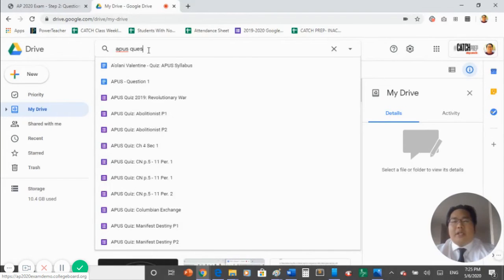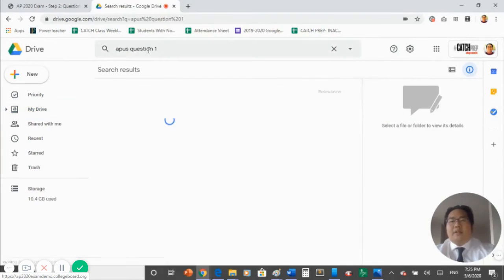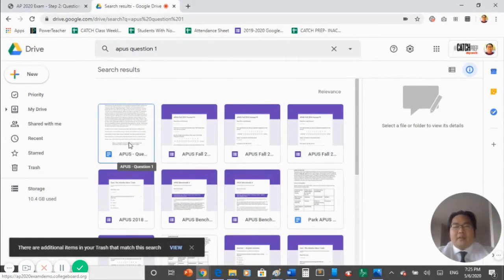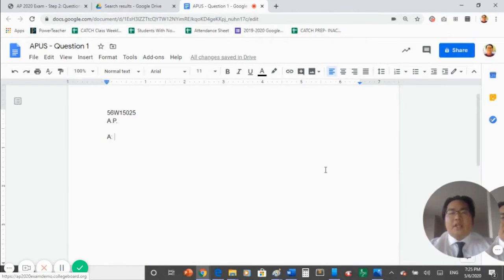Ours was AP US question 1. When you have located the file, open up your answer document. Your answer document should be blank with the AP ID at the top left corner, along with your initial and a blank for your answer.